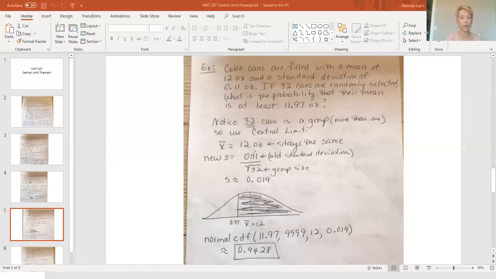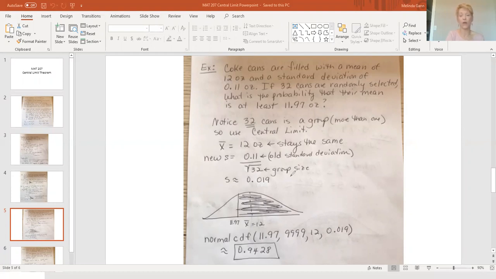So to work the problem, the only thing I do is change my standard deviation. I take my old standard deviation that they gave me in the problem, and I divide by the square root of my group size, 32. So when you take 11/100ths and divide by the square root of 32, you get about this number. Now, I'm not going to fuss about where you round the standard deviation to. I'd go to at least one more place of accuracy than my original standard deviation. So it was 2 decimal places, so that's kind of why I went to 3. Now remember, we're not rounding up, we're rounding off, okay?